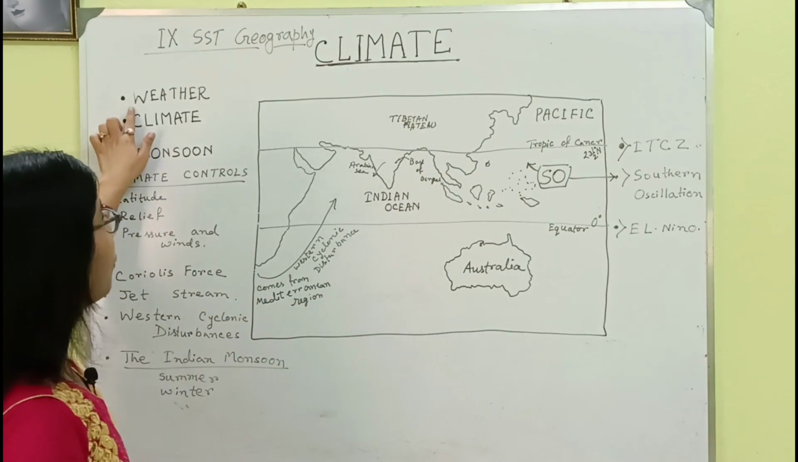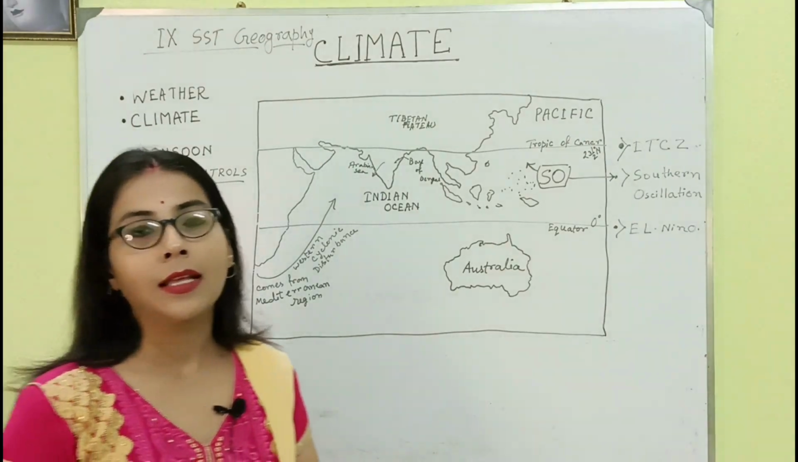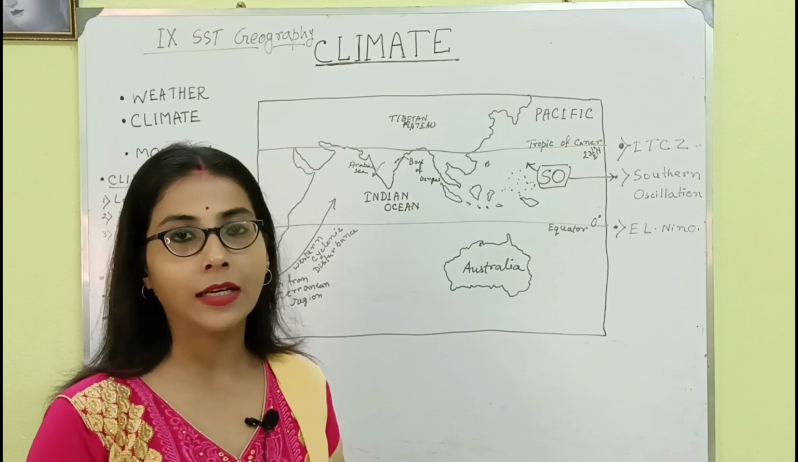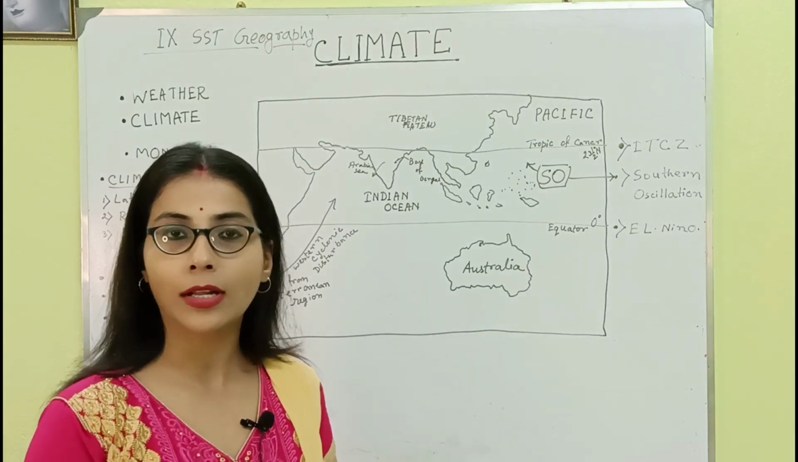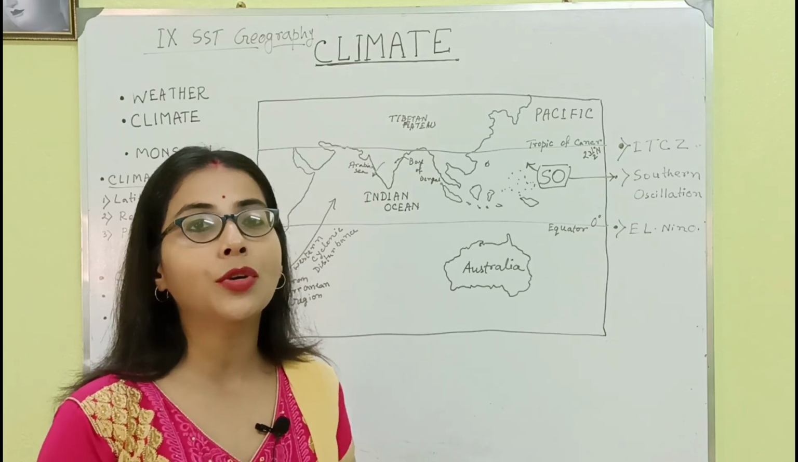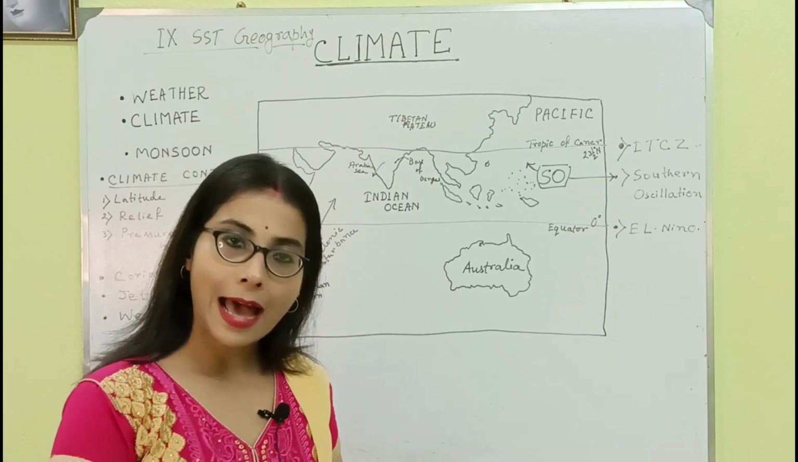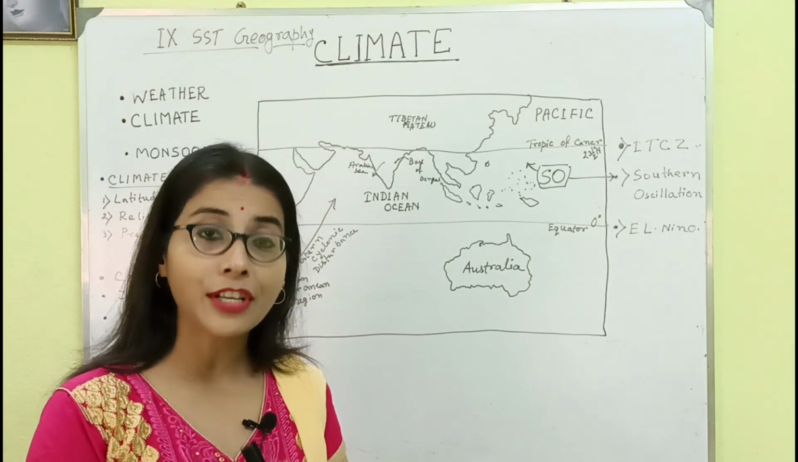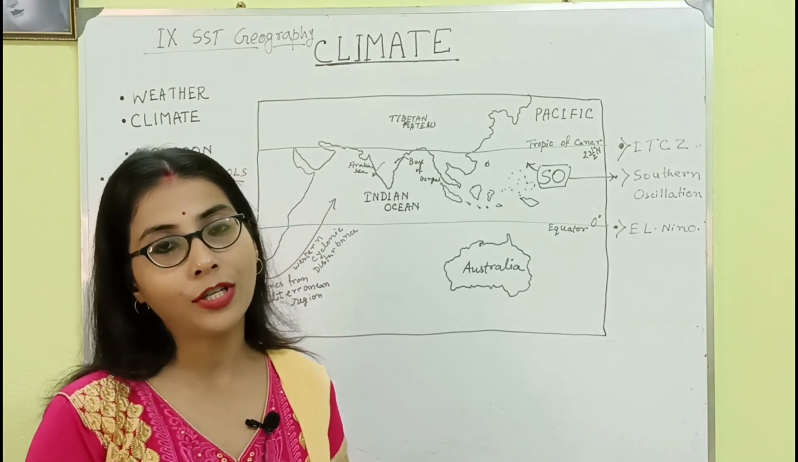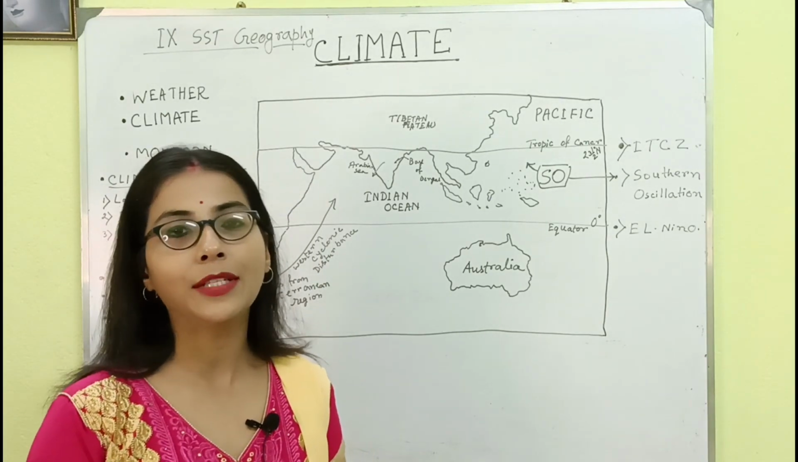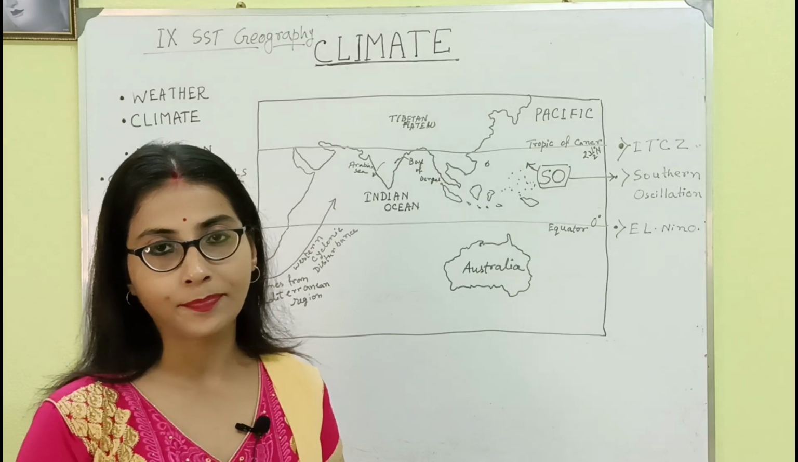Now, what is weather? Weather means the condition of rainfall or bright weather or wetness or condition of the atmosphere for a particular place within 24 hours. And climate means the condition of weather for a particular region for the last 40 to 45 years. So that is the basic difference between weather and climate.